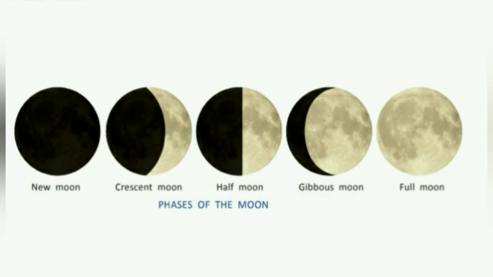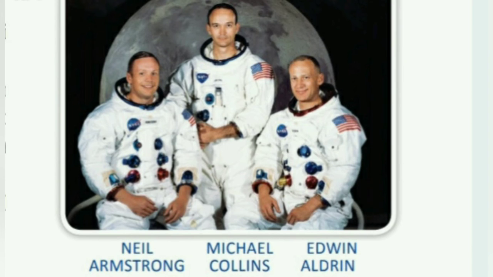The moon appears to change its shape every night. Sometimes we see the full moon, that is on Purnima, and sometimes we only see a part of the moon. On some other days, we do not see the moon at all. This is called new moon, Amavasya. All these different shapes of the moon that we see are called phases of the moon. Neil Armstrong was the first man to walk on the moon.